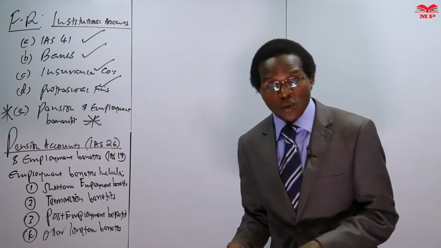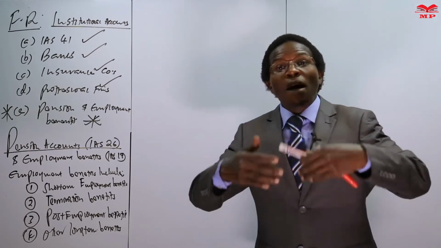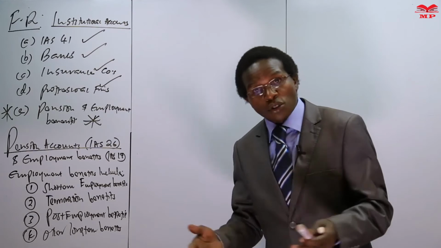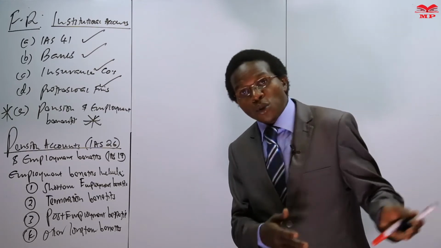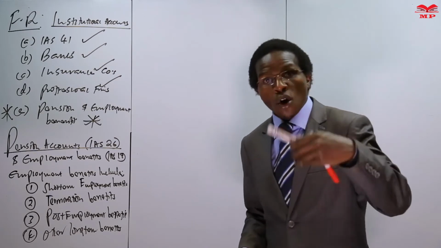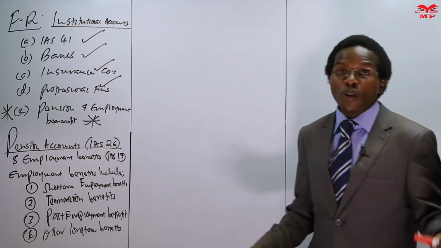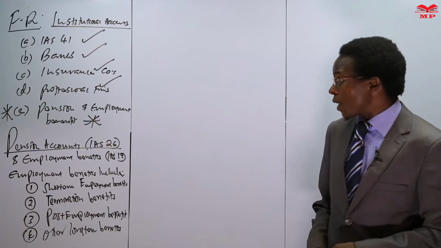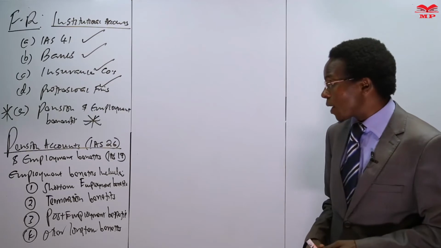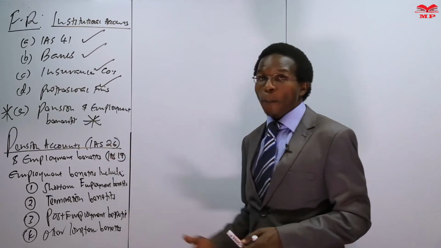The post-employment benefits come after retirement, after you have reached the age of retirement, and may be defined contribution or defined benefit. We also have other long-term employee benefits. We may not go into details of the employment benefits, but there are items that we'll mention when we talk of pension accounts.